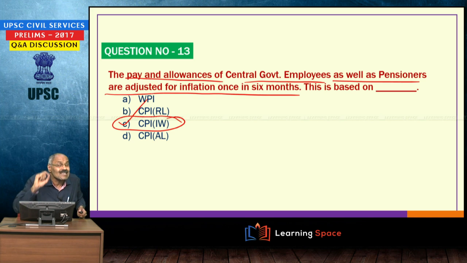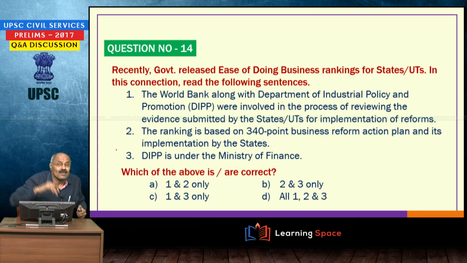CPI IW means consumer price index for industrial workers. If I am not wrong, these three are released by Labour Bureau. CPI AL means CPI for agricultural labourers, CPI for rural labourers. So, these three indices are released by Labour Bureau. So, CPI IW is the basis on which every 6 months central government employees' salaries are adjusted for inflation.